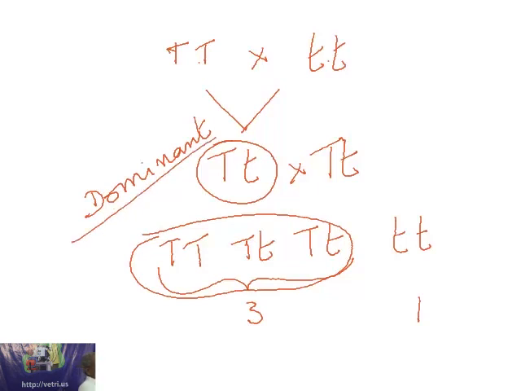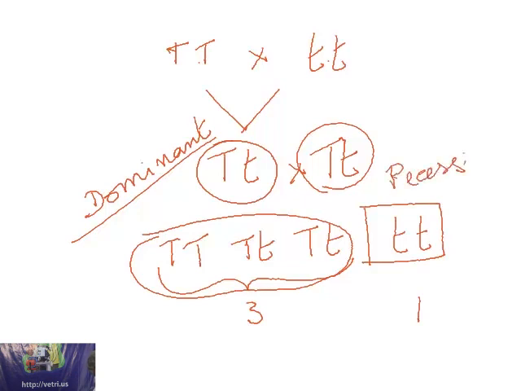Now, the character that is getting masked in the F1 generation and reappears in the F2 generation is called recessive. So this is called a recessive. So dominance and recessive. Once again I am repeating this law.